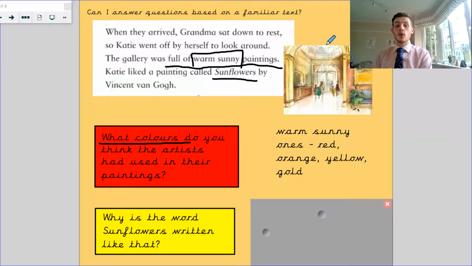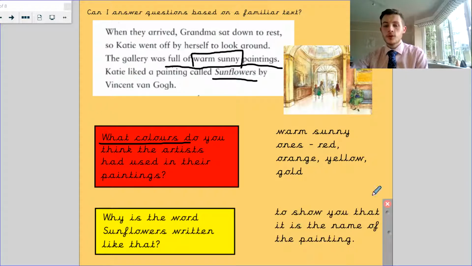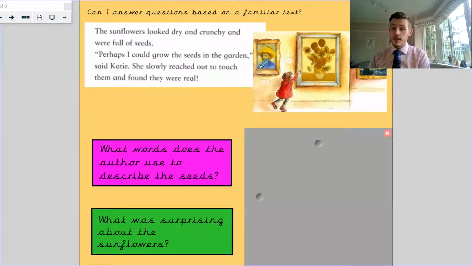It shows you that that is the name of the painting. It's not just what's in the painting. The actual name is Sunflowers by Van Gogh. We call it italics, and it's slightly tilted to a side to show you that that is the name of something. Now we've got some different questions here.